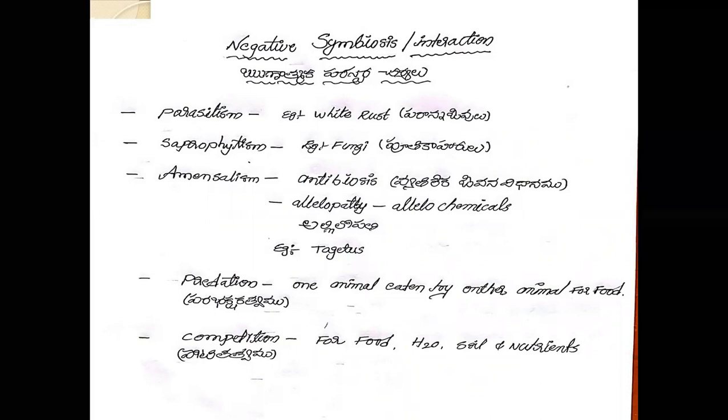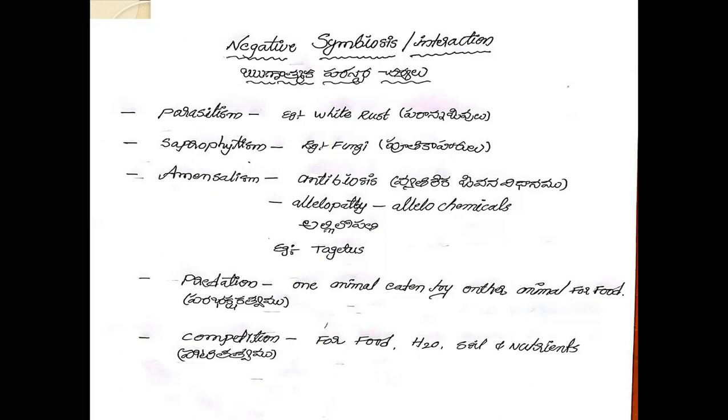If any insects or microorganisms land on these plants, the insects are damaged by these allelochemicals, and the plants protect themselves with the chemicals. This type of mechanism is called amensalism.